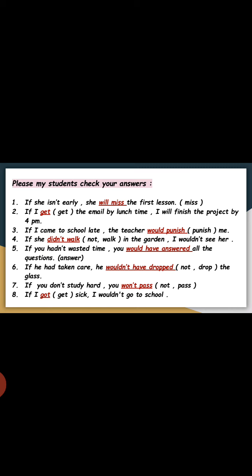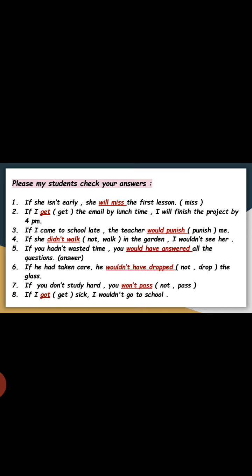Let's go to the 7th example. If you don't study hard, you ___. We have don't study, negative form of simple present, in the if clause part. If we have simple present in the if clause part, the main clause part must be will plus verb infinitive. So the answer is won't pass.